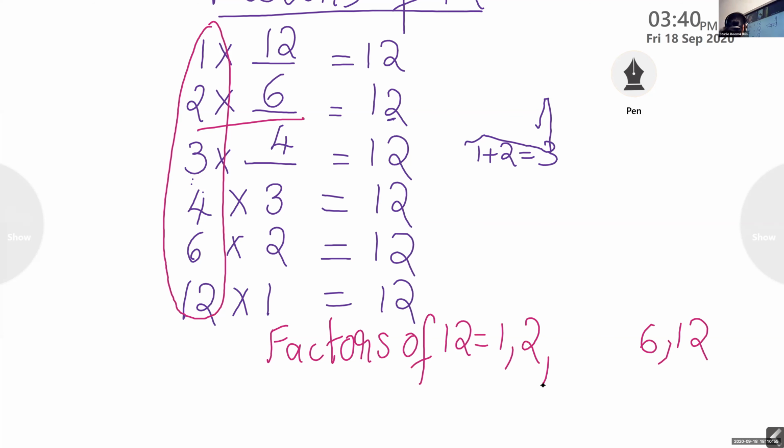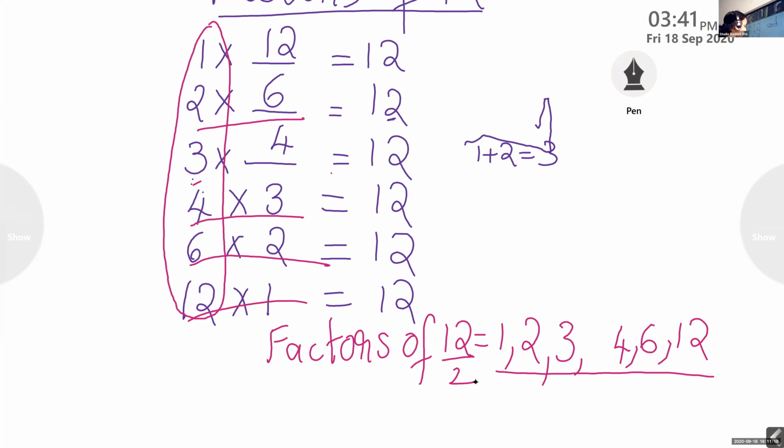Now 3 times 4, so we can write here 3 into 4. Now check: 4 and 3, 6 and 2, 12 and 1 are repeating, so no need of writing. So what are the factors of 12? You have to check with all the numbers. And remember, 12 divided by 2 is 6. After 6, after the half of the number, the final number will be the number itself.